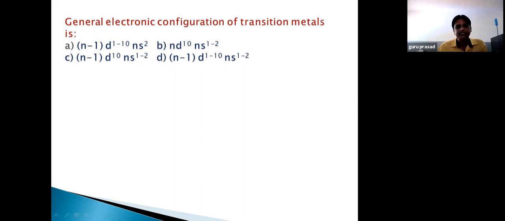Similarly, if you take option C, Co2+, for cobalt, the neutral atom's atomic number is 27. So Co2+ means the number of electrons will be 25. So Ar 18, 3d7 4s0. Okay. So 3d7 means how many unpaired electrons will be present here? n is equal to 3.